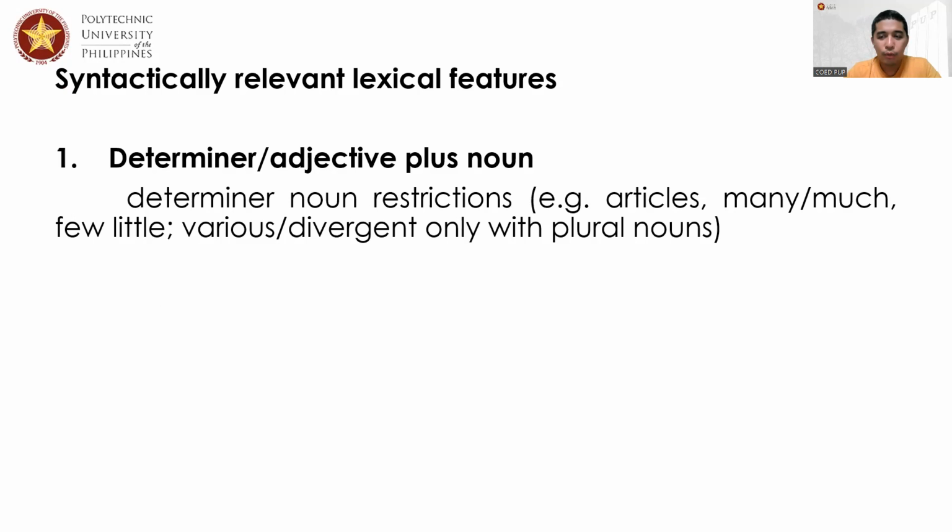Now, knowing the word also entails lexical features, no? And when we say lexical features, we have to look at association of words to each other. There is a limitation when it comes to the number of the nouns, and that can only be determined by a determiner. For one, that is the very reason why it is called a determiner.